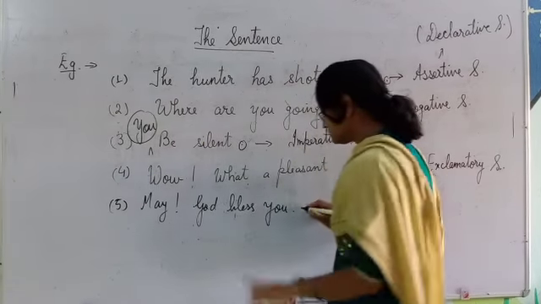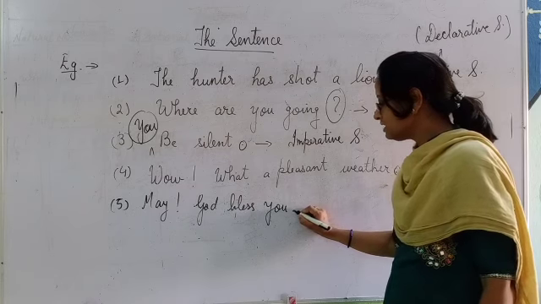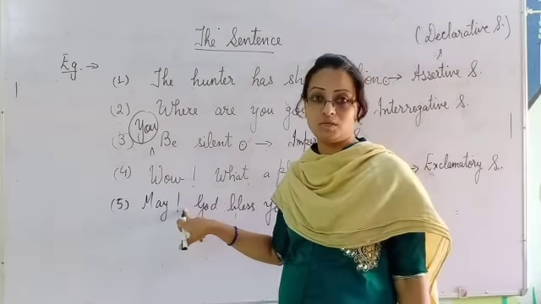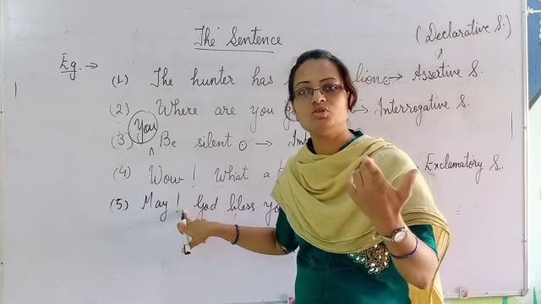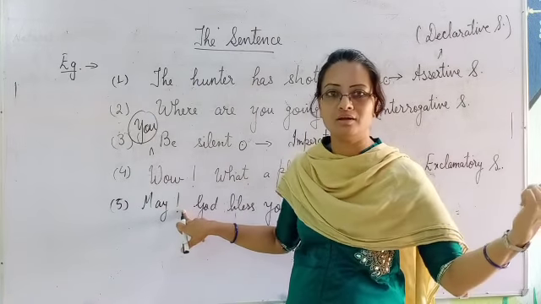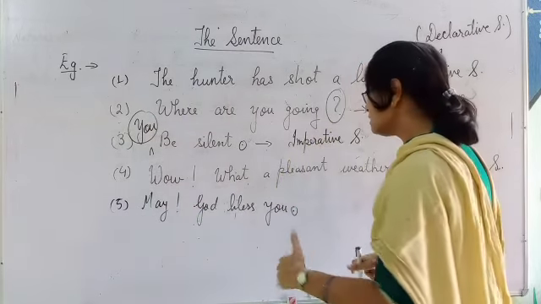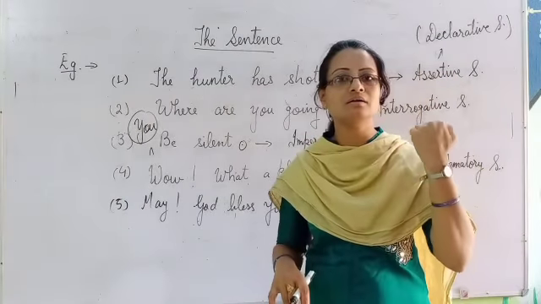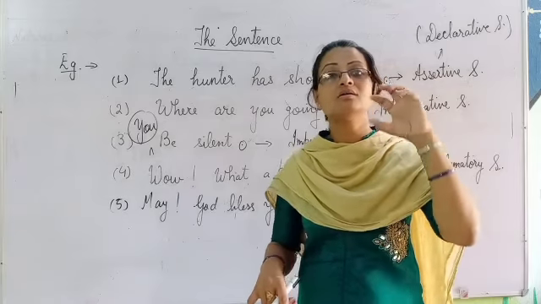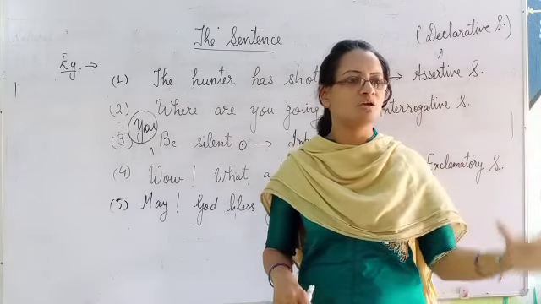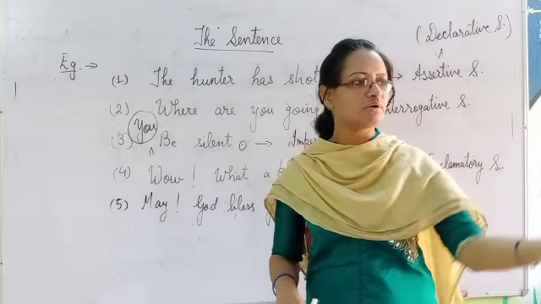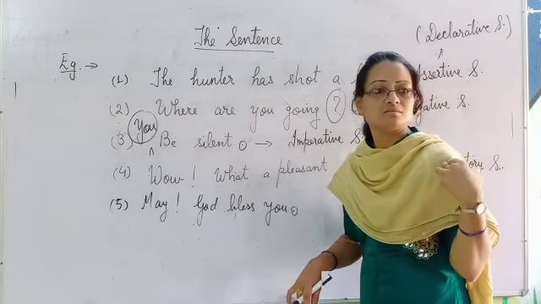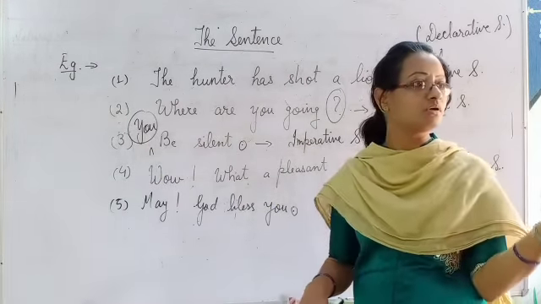Now the last category of sentence, in which we had seen there was a blessing. These type of sentences also end in a full stop if the exclamation mark falls in between. Otherwise we can also put the exclamation mark at the end, then it will not contain a full stop. These type of sentences either contain a blessing or a curse. What a shame. If I say how dirty your uniform is, what a shame you are, this is a curse made by me or one of your friends.